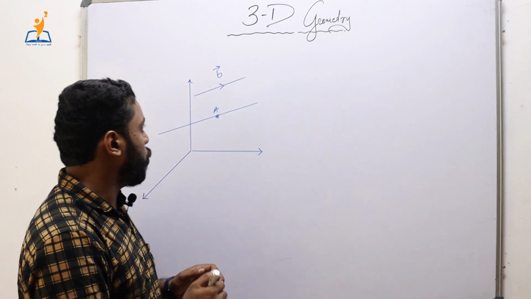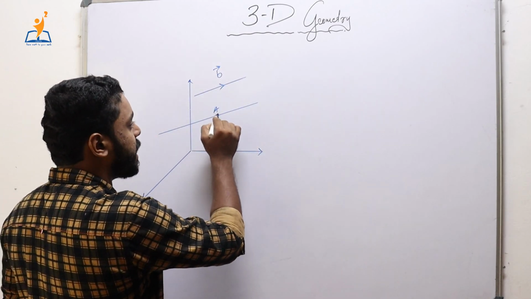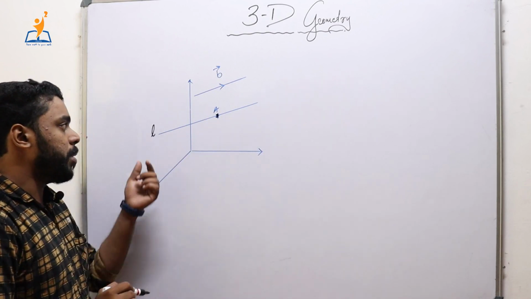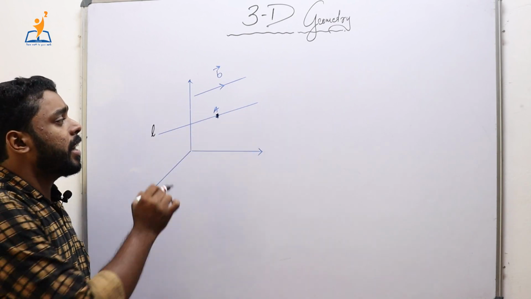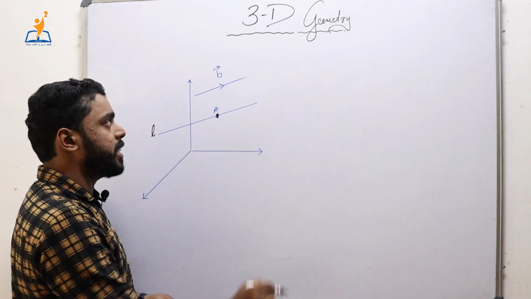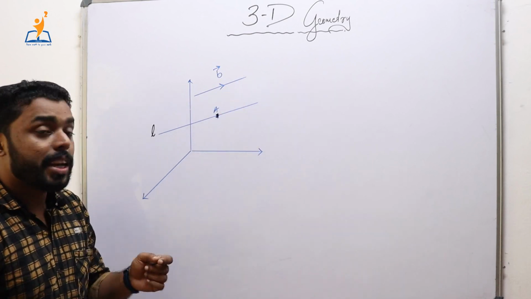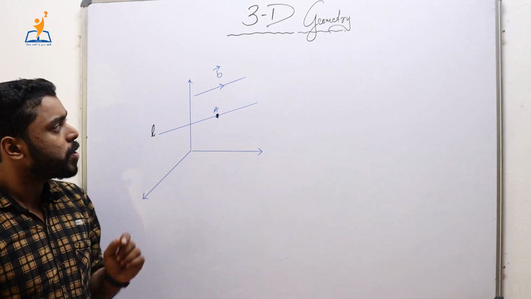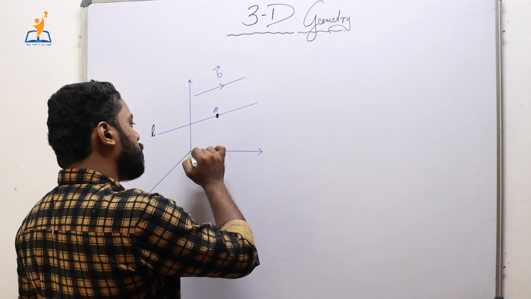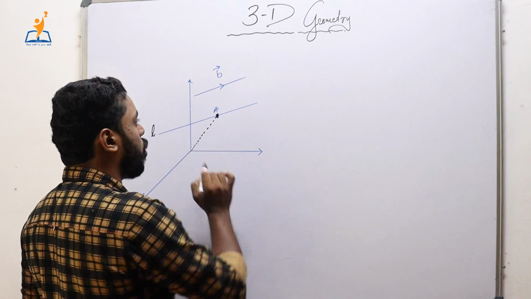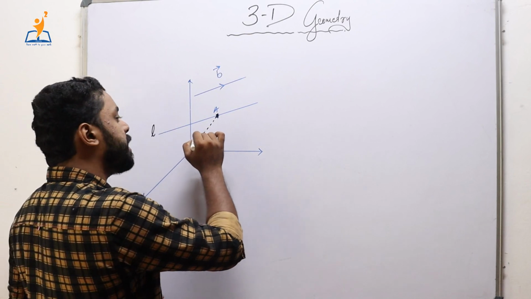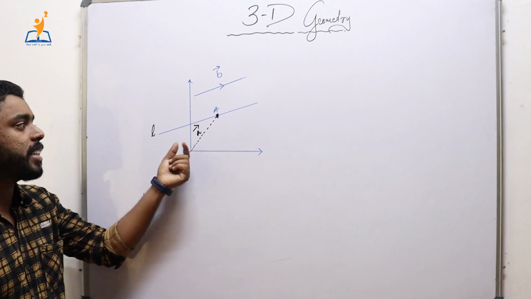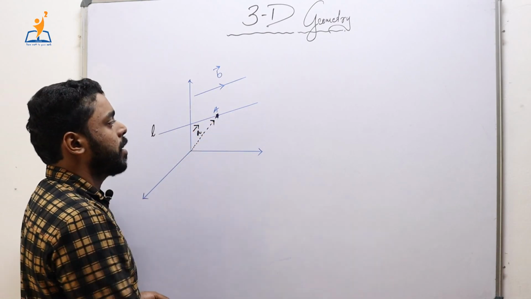So this is our required situation. Suppose that A is any arbitrary point, and let the line be L. I am naming this line as L. The straight line L passes through the point A and is parallel to the vector b. Now we are asked to find the equation of this straight line L. Suppose this is the position vector of the point A. Let me name it small letter a, vector a. So vector a is nothing but the position vector of the point A, right?